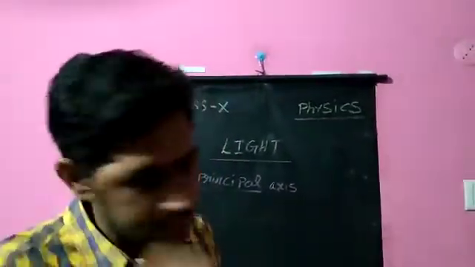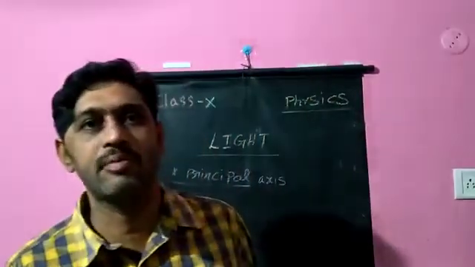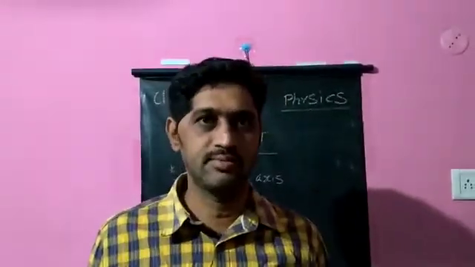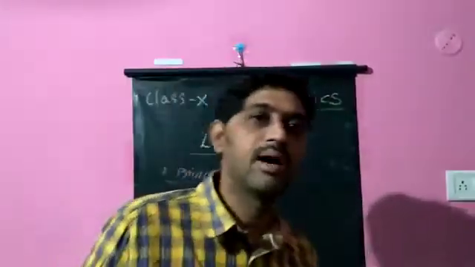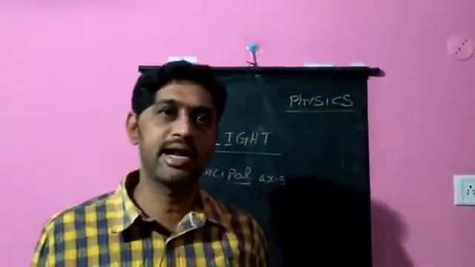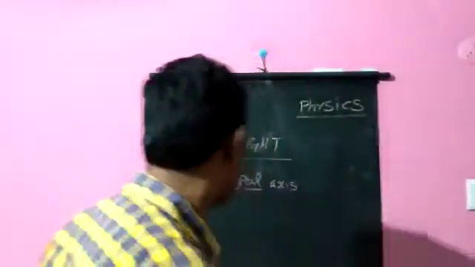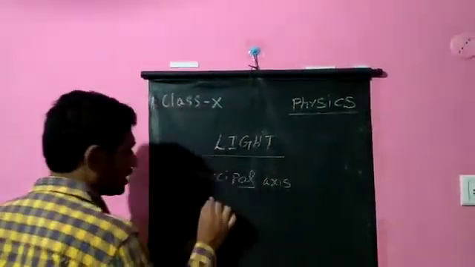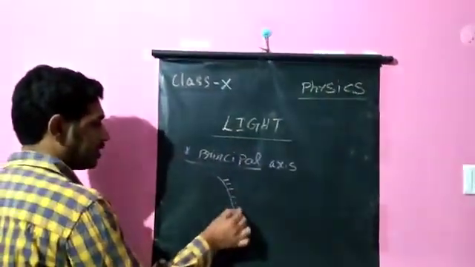Definitions are important. Principal axis is an imaginary line passing through the pole of a mirror and extended on both sides of the mirror. If you see separately for the concave mirror and the convex mirror, we take this as a concave mirror.